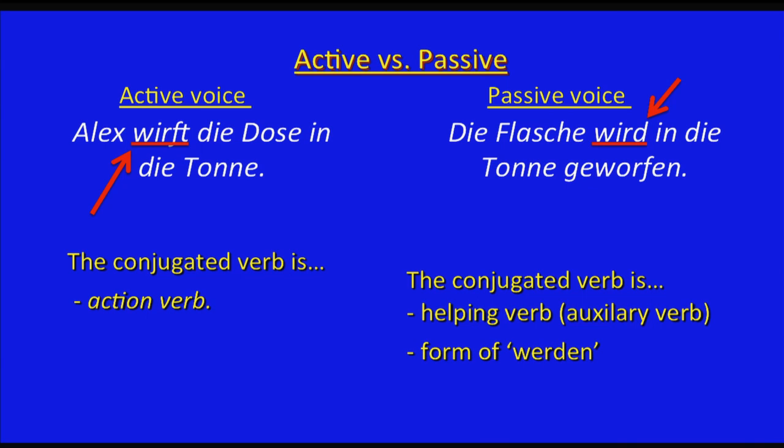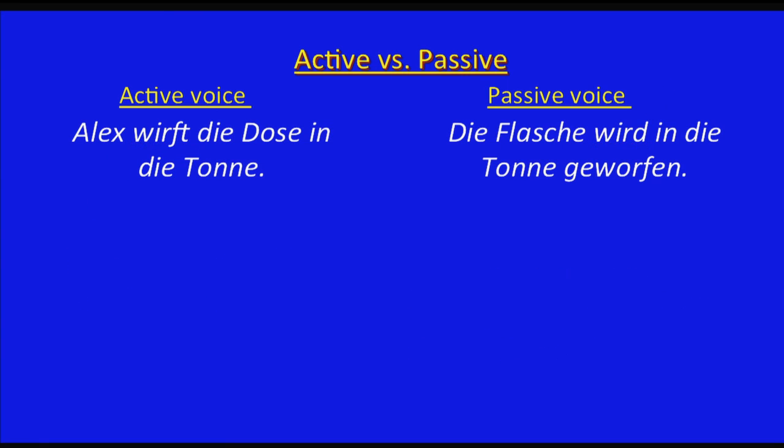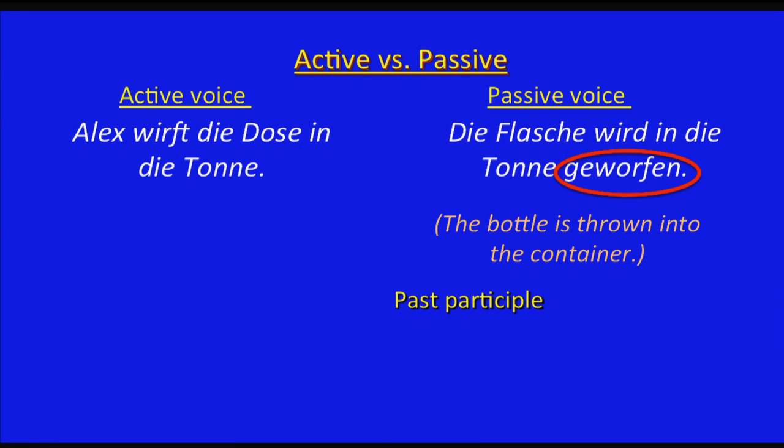That's correct. Okay? So we're going to look at one last thing. If you look at that passive voice sentence, you notice something else going on there that looks a little bit strange. And there it is, geworfen. Geworfen is what's known as the past participle. Now, in the English translation of this, we also have a past participle.